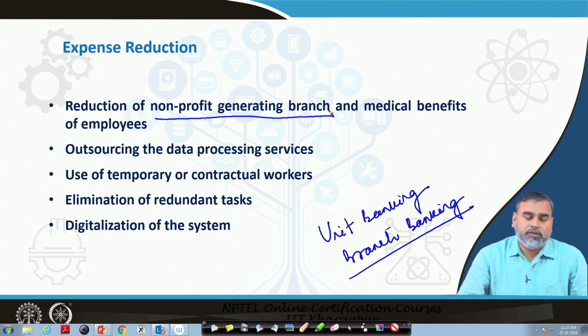The other one is, you see that the basic job of any organization, including commercial banks, is the acquisition of the data and the analysis of this data.